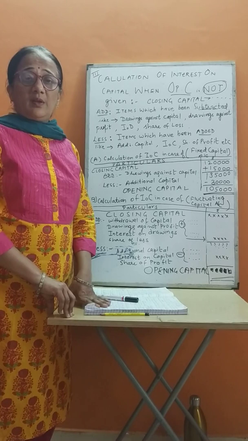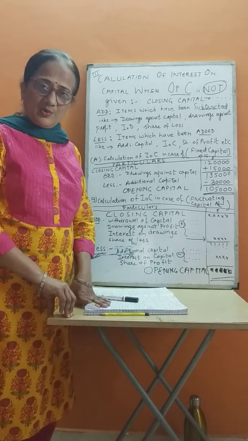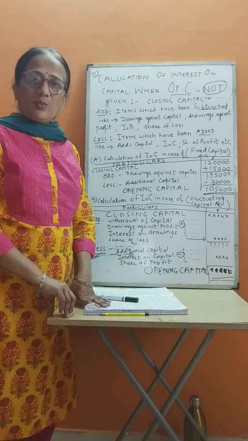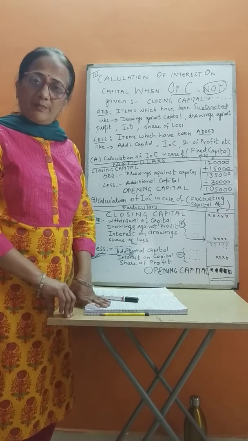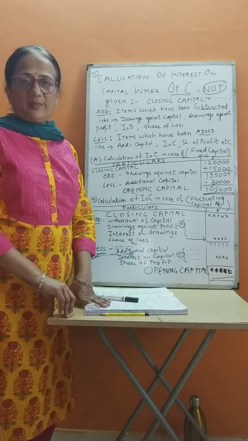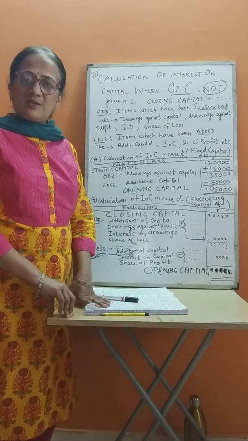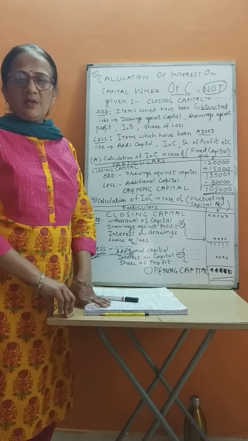But suppose IOC is charged, and after charging IOC the firm incurs a loss, that will be borne by the partners.